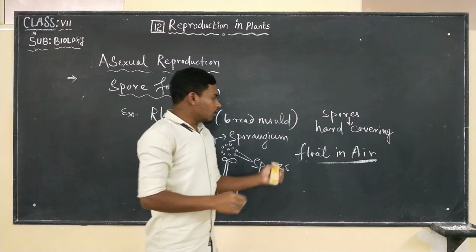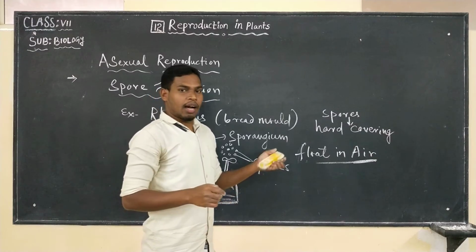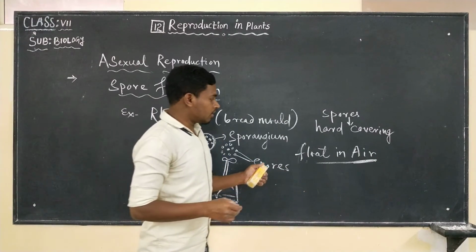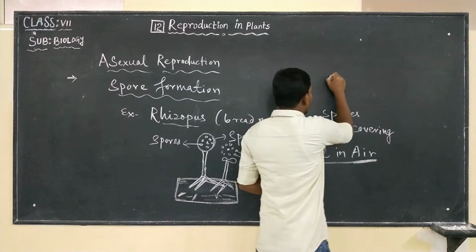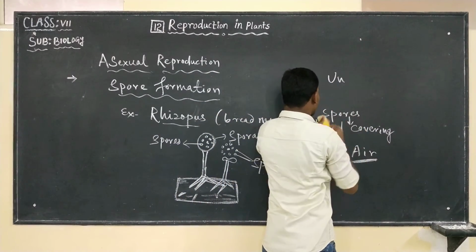Why? In order to protect them from unfavorable environmental conditions. What are unfavorable environmental conditions?